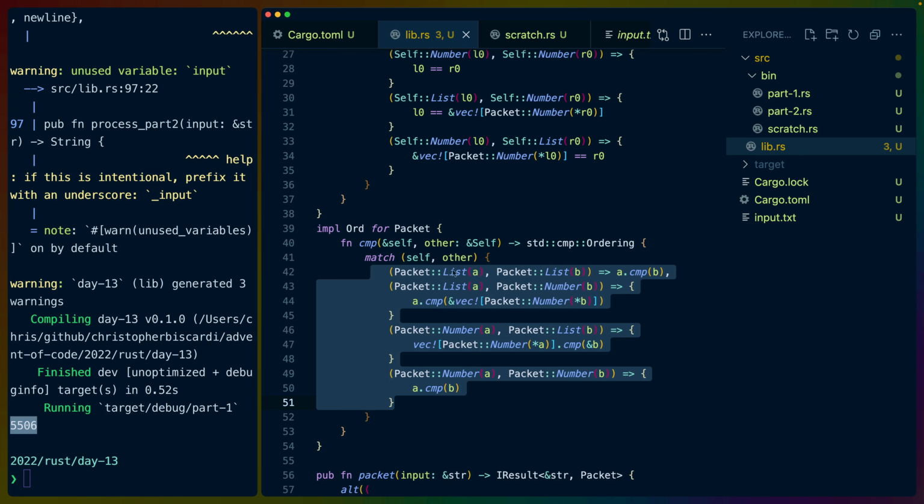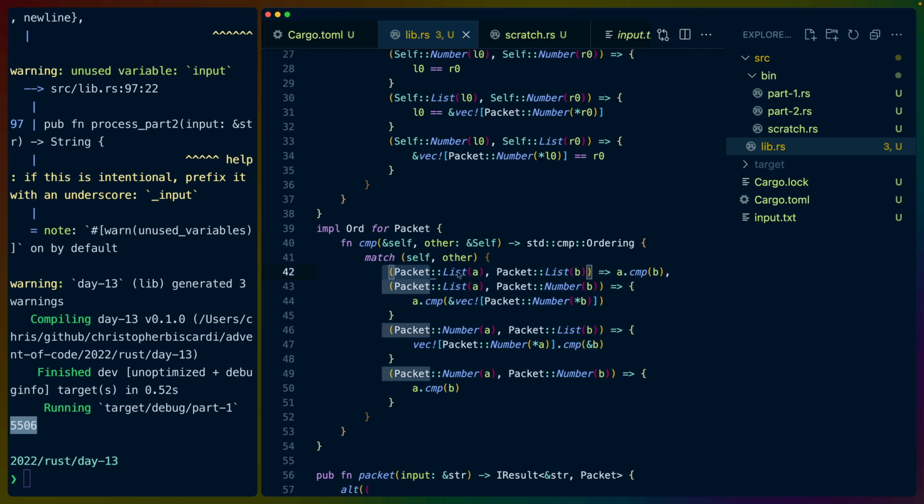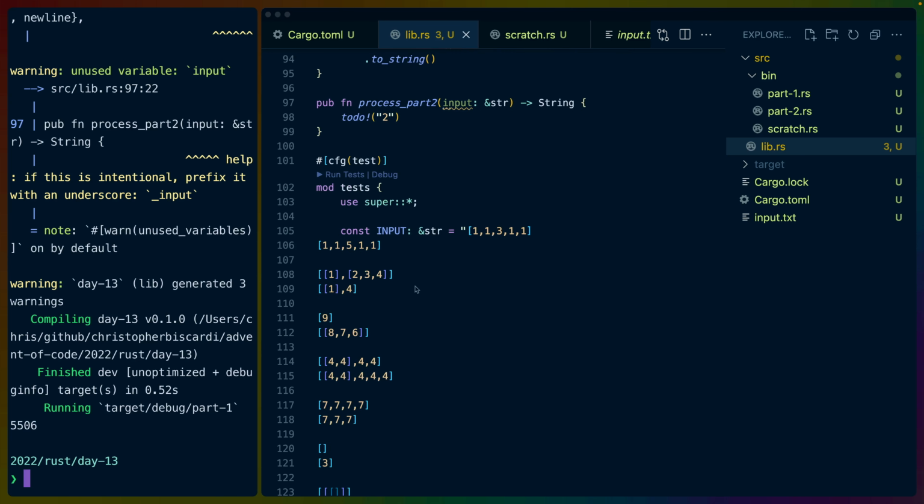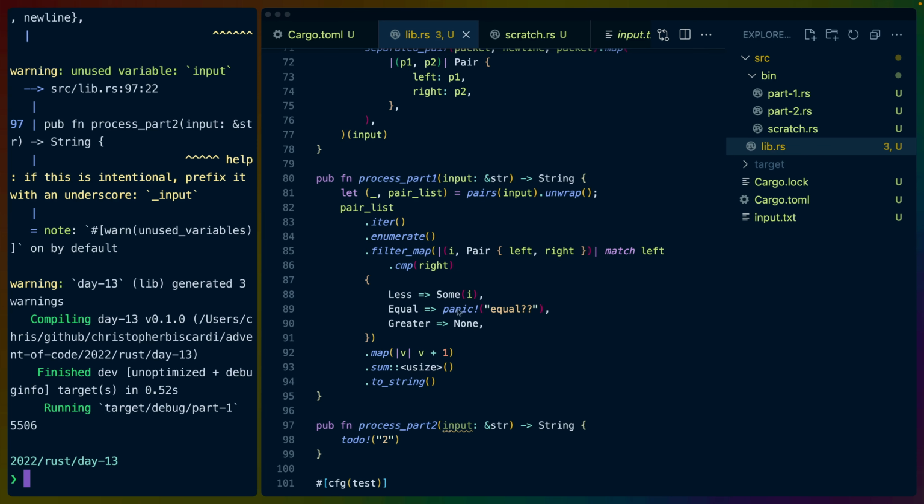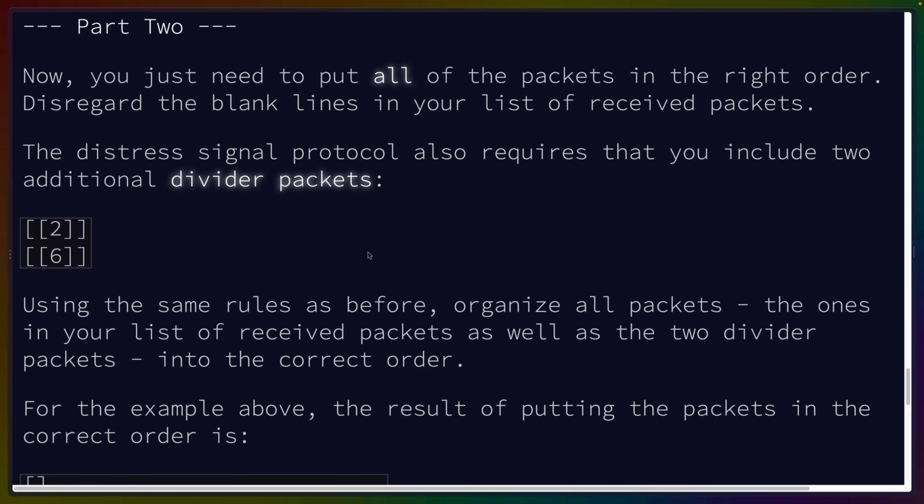We have self and other, so we have two values. They're either going to be both lists, in which case we can rely exactly on the comparison between two vectors, or they're going to be two numbers, in which case we can rely exactly on the comparison between two numbers, or they're going to be two different variants, basically. It'll be a list and a number, or a number and a list. If it's two variants, one is a number, one is a list, we need to wrap the number in a list and then do the comparison. And then we're good. So in all not that much code, we get our total comparison equality situation.